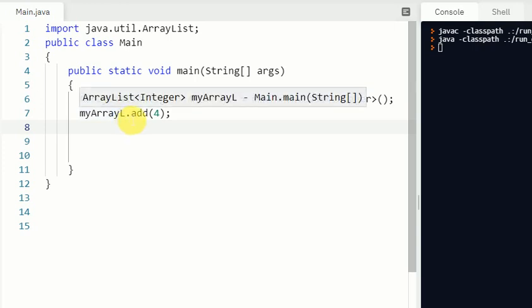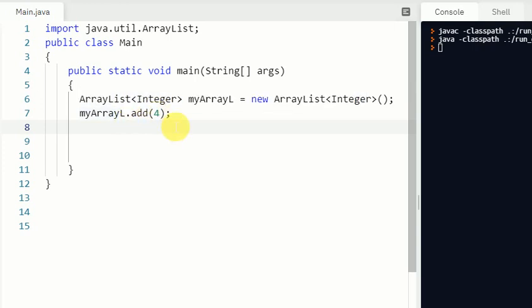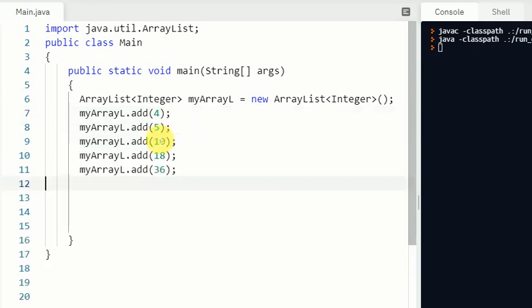So the very first value at index 0 will be 4, and similarly I can add more values, myArrayL dot add, and then 5, 10, 18, 36, and these values will be stored at index 0, 1, 2, 3, and 4.